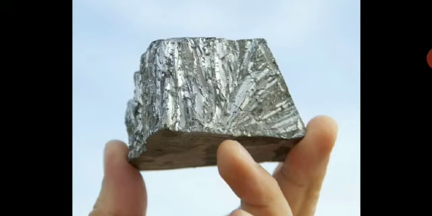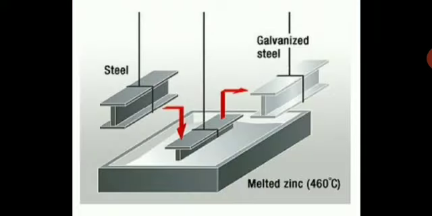Mostly similar to aluminium. The appearance is similar, but the properties are different. Here, just to show you how steel is galvanized, because steel is made up of iron. So here it is in steel girders, which are used in construction of buildings. So it is actually iron, which you are galvanizing by a process, giving a coating of zinc at 460 degrees Celsius.